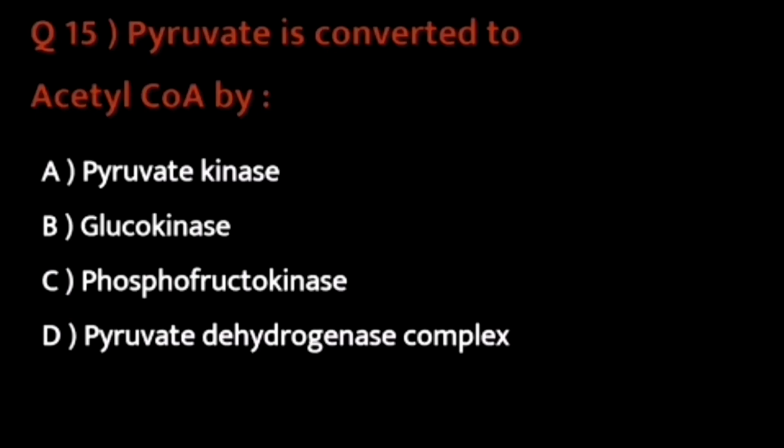So the last question is question 15, which says pyruvate is converted to acetyl coenzyme A by. So the options are pyruvate kinase, glucokinase, phosphofructokinase, or pyruvate dehydrogenase complex. So without any delay, the correct option is option D, pyruvate dehydrogenase complex. Yes, dear students. So pyruvate dehydrogenase complex causes the conversion of pyruvate to acetyl coenzyme A, and this is how it enters the TCA cycle.